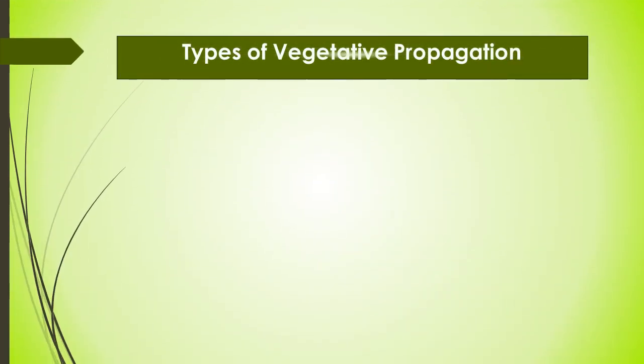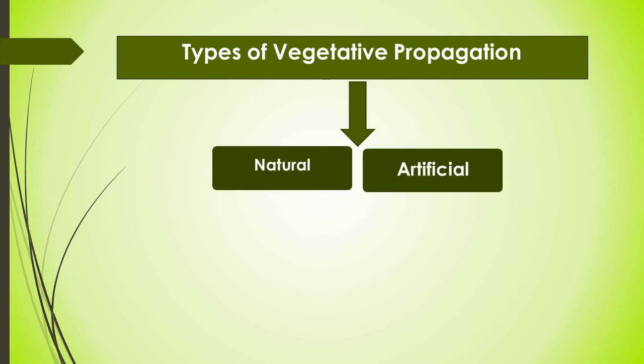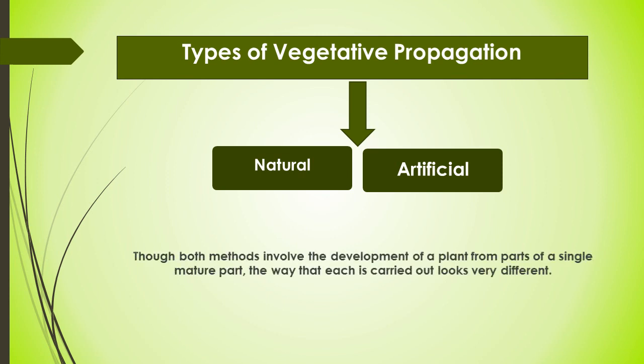So now let's talk about the types of vegetative propagation. There are a lot of methods, but they can be divided into two main categories: natural and artificial means of vegetative propagation. Though both methods involve the development of a plant from parts of a single mature parent plant, the way each is carried out looks very different.